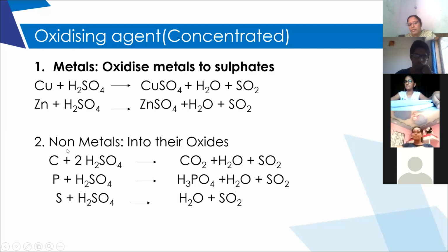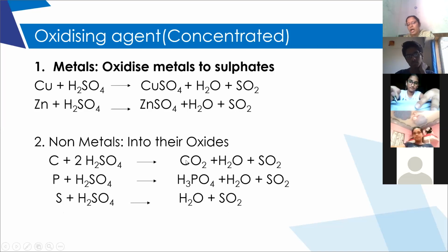And non-metals, if we add concentrated sulfuric acid to non-metals, they can be oxidized into their respective oxides. If we add sulfuric acid to carbon, carbon will oxidize into carbon dioxide. If we add for sulfur, sulfur will oxidize into sulfur dioxide. If we add for nitrogen, what we will get, Narayan? Nitrogen dioxide.